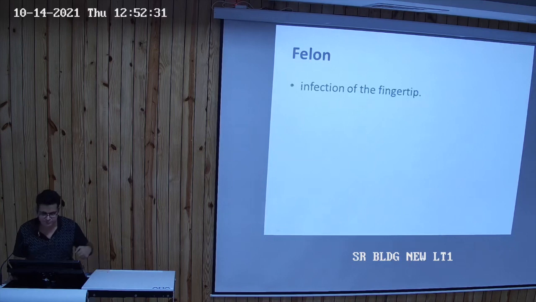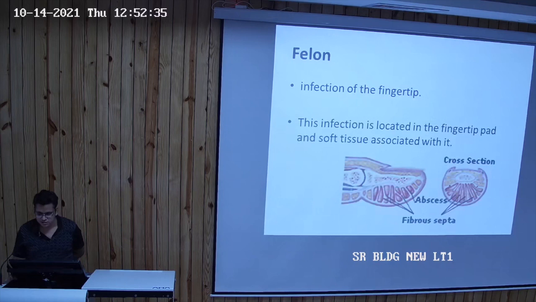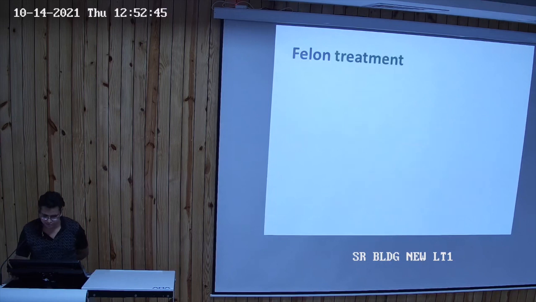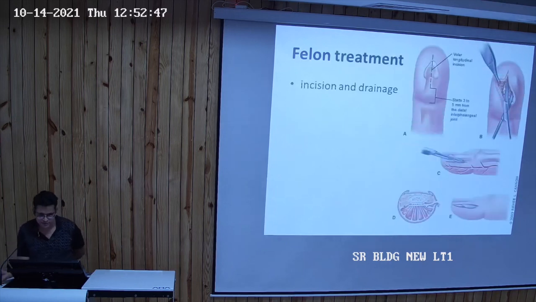What is a felon? The infection of the fingertip is known as a felon. This is located in the fingertip pad and the soft tissue associated with it. We can see there is an abscess in between the fibrous septa. What is the treatment of the felon? Incision and drainage. A volar longitudinal incision is given starting 3 to 5 millimeters distal to the interphalangeal joint.